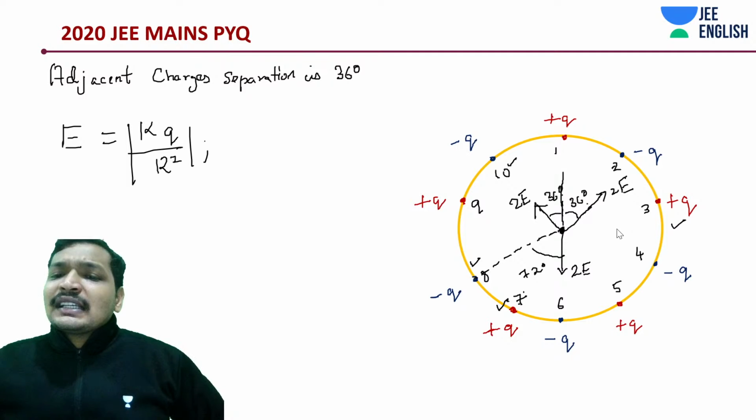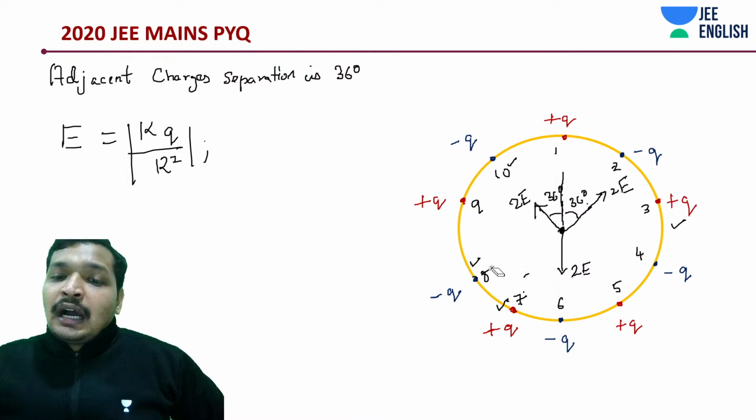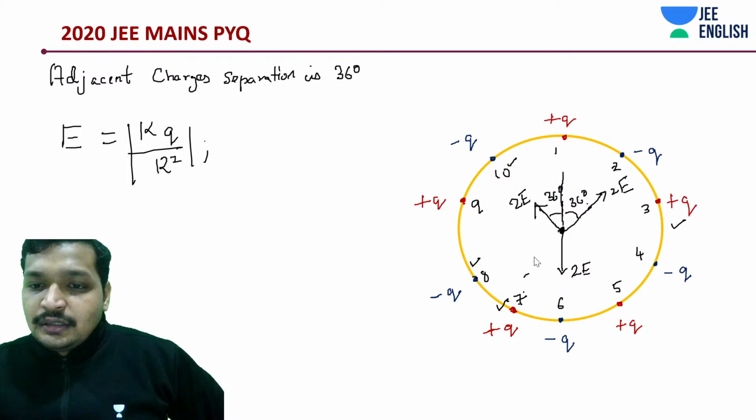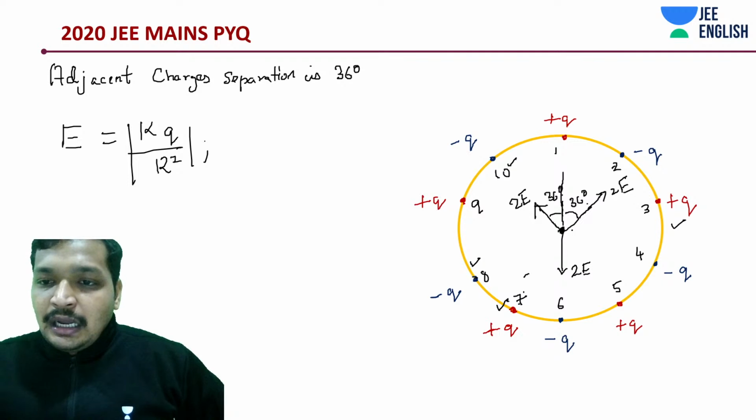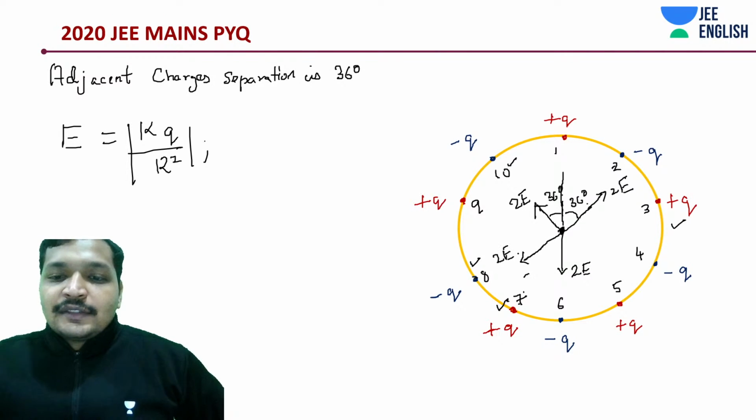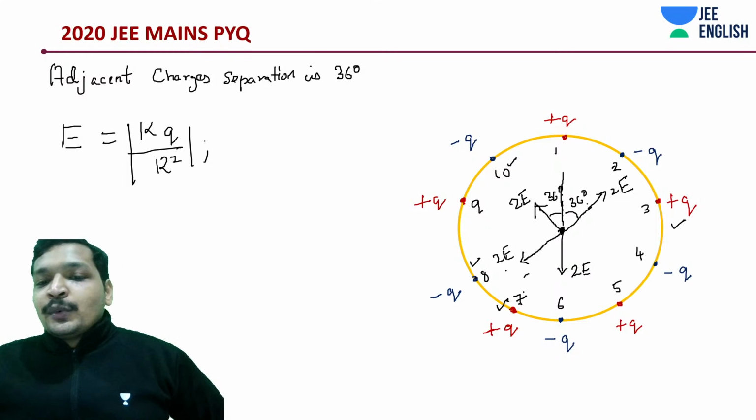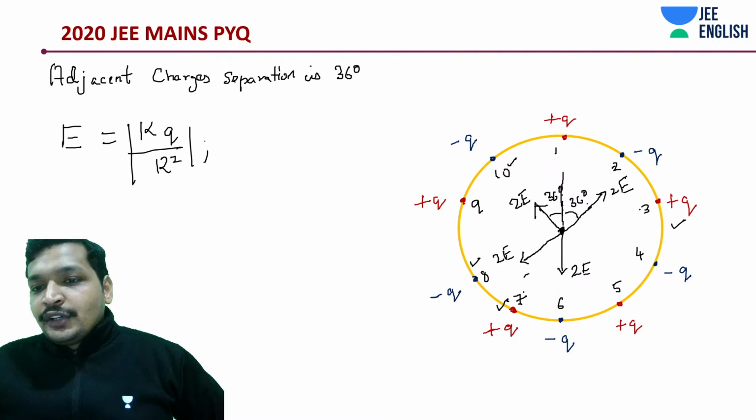Basically 36 degrees away from the first field, like the 2E field. Another 2E field in the upward direction, right? The upward direction or downward direction? Downward direction. If it had been upward direction, at least we could have said that. So 2E towards the negative charge, right? Due to this positive charge plus and this negative charge minus q.